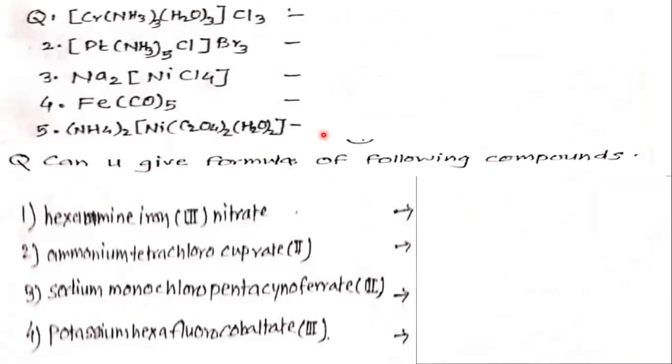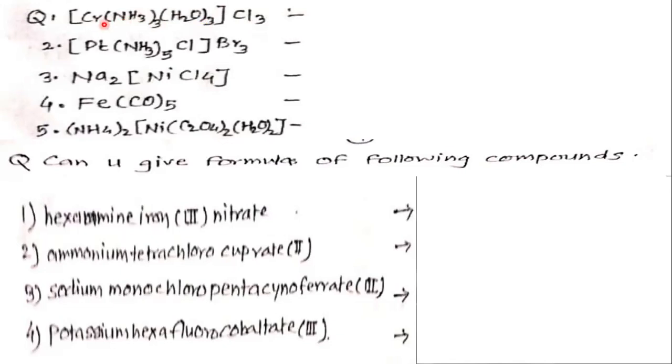See, here are some examples. Just recognize this is the coordination sphere, which is written in the square bracket, and outside the square bracket is the counter ion. So 3 water ligands, 3 ammonia ligands, amine and aquo. 3 means tri.